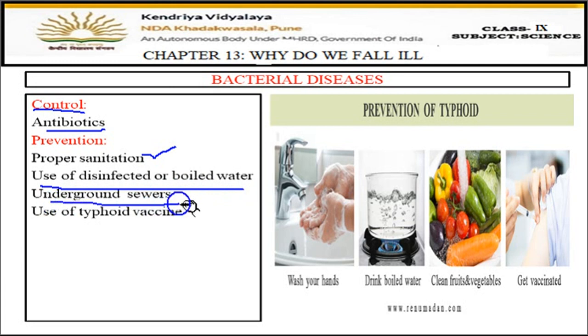Then underground sewers. Sewage lines should be properly underground and covered. And use of typhoid vaccines. Proper typhoid vaccination is a must. Then some more, here in the diagram also you can see: wash your hands, drink boiled water, clean the fruits and vegetables before eating, and get vaccinated. So these are the prevention points for typhoid disease.